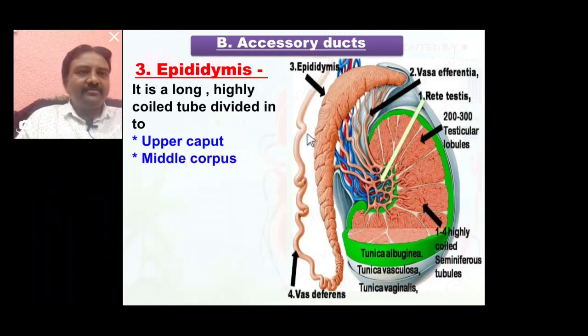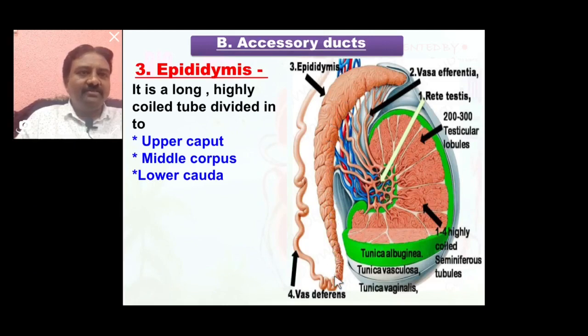Middle corpus epididymis, this is the corpus epididymis part, and lower cauda epididymis part. So the epididymis consists of three parts: upper caput, middle corpus, and lower cauda epididymis.